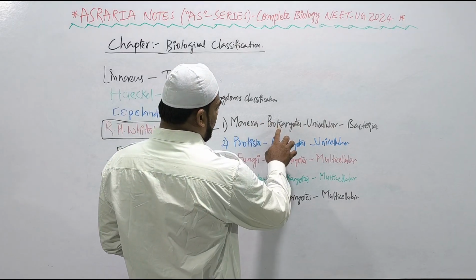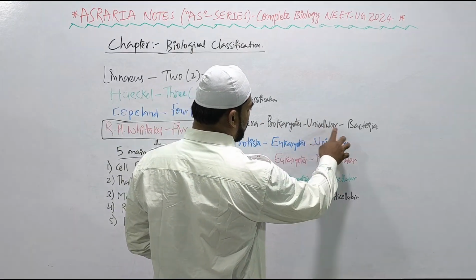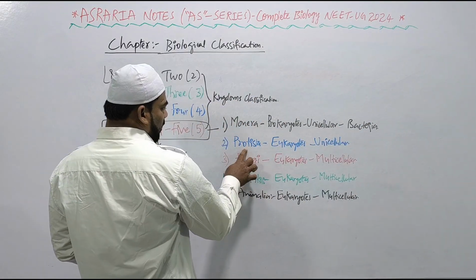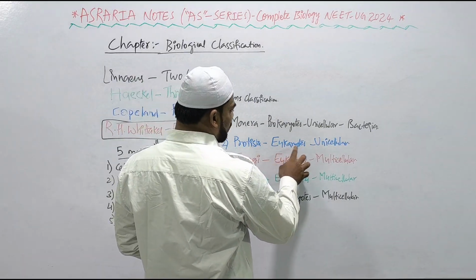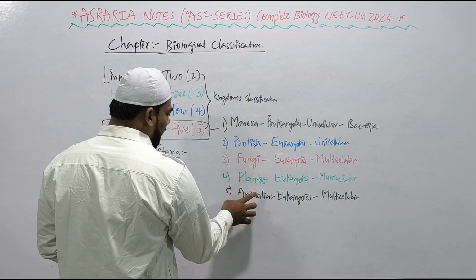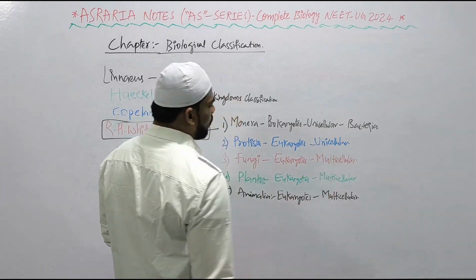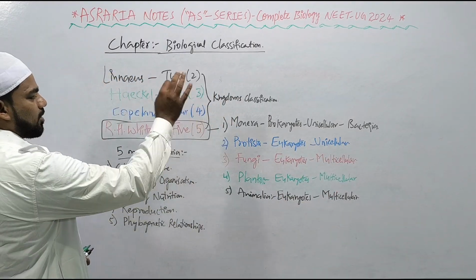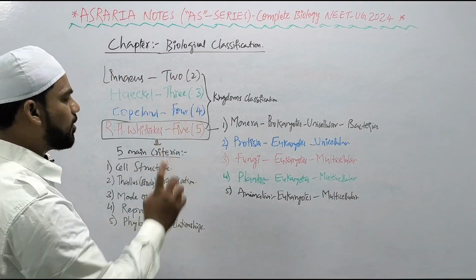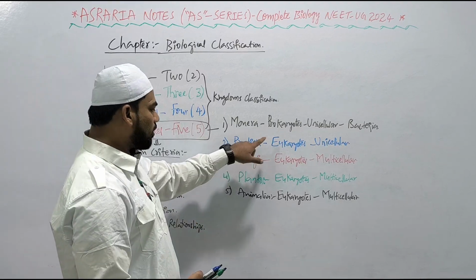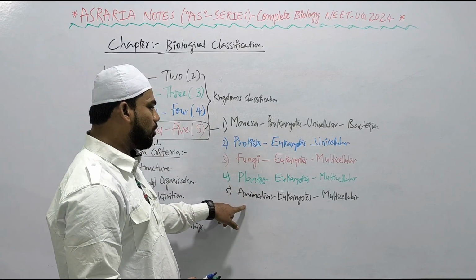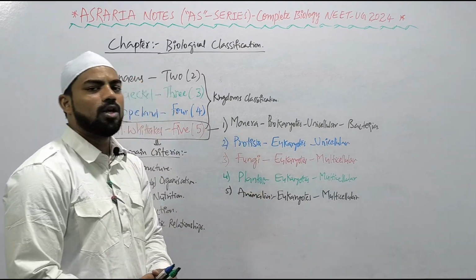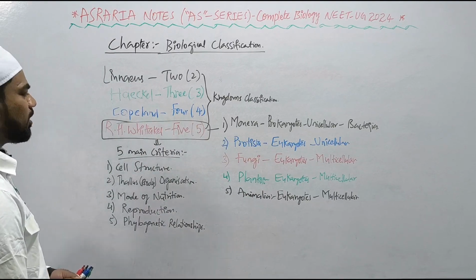Monera kingdom consists of prokaryotes, unicellular organisms, whose sole members are bacteria. Protista kingdom consists of eukaryotes that are unicellular organisms. Whereas fungi, Plantae, and Animalia are eukaryotes containing multicellular organisms, right? Protista, among the eukaryotes, consists of unicellular organisms, and the remaining consist of multicellular organisms, right?